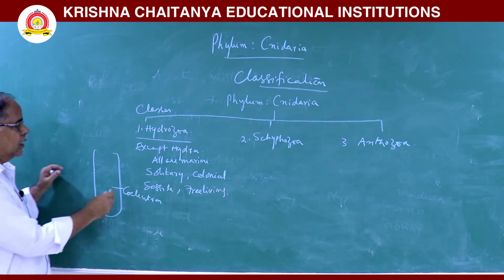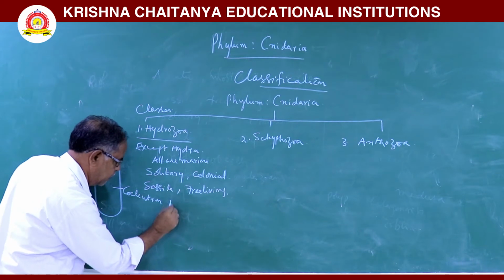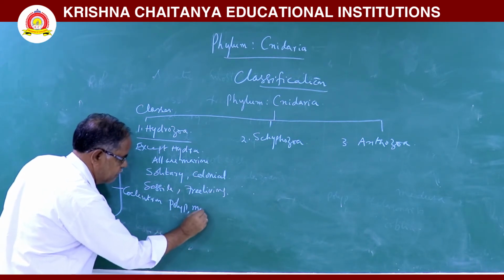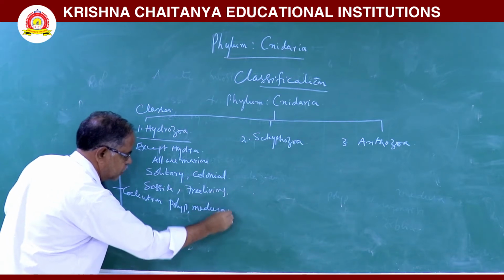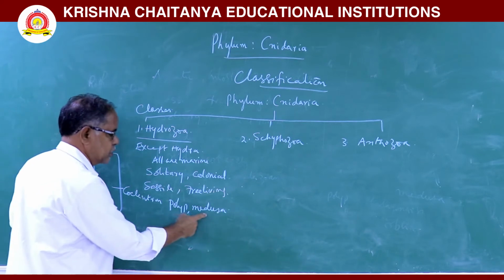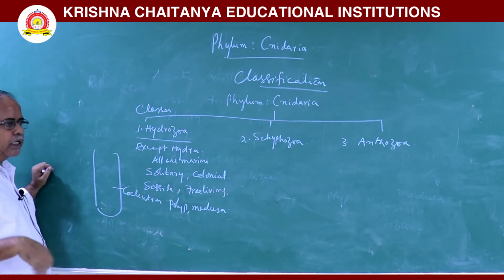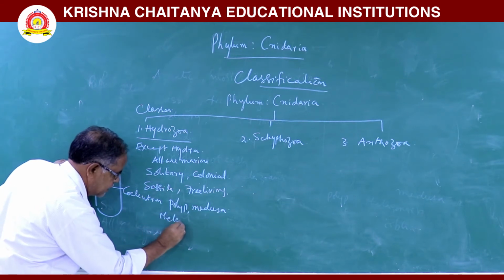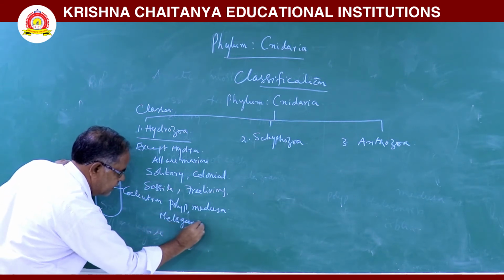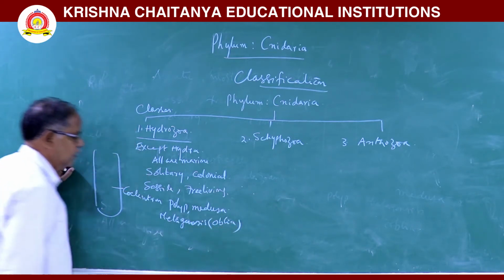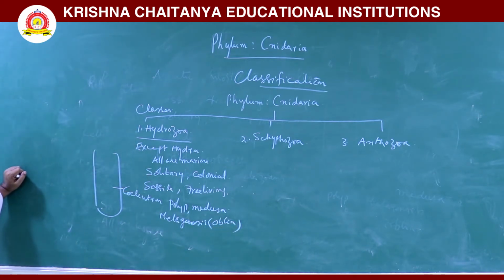In this animal, two forms are there. Polyp and medusa are present. Both forms are present here. They show alternative generations, metagenesis. For example, Obelia.